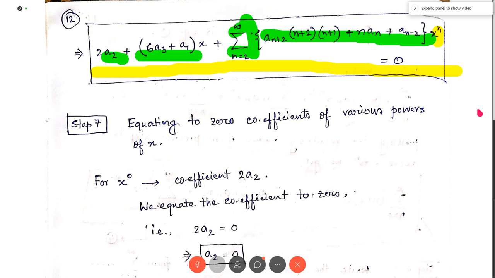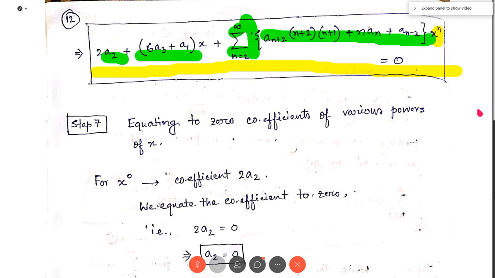If there are three different summations which run from n equal to 1, n equal to 0, n equal to 2, it is not possible to shrink them into a single summation. We have also made the power of x as n, so that we can take common x to the power n.